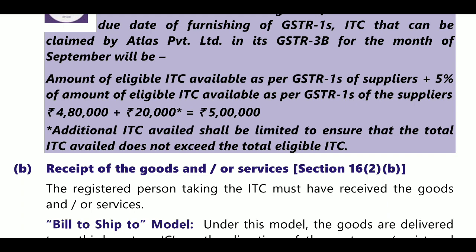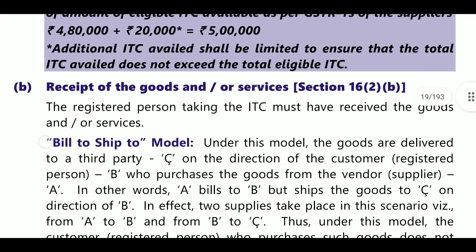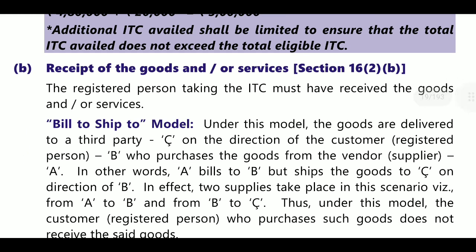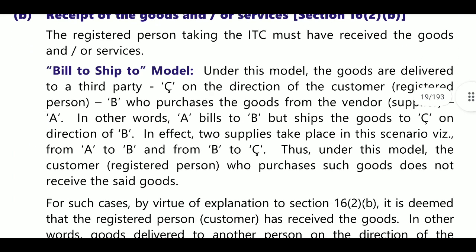Next, section 16.2. What is there in section 16.2? Receipt of goods or services, the bill to ship to model. Here, if the goods are taken in bill to ship to transactions, then three persons will be involved. On the order of one person, goods will be sent by the supplier to another person, the recipient. There is no relation between the supplier and recipient.